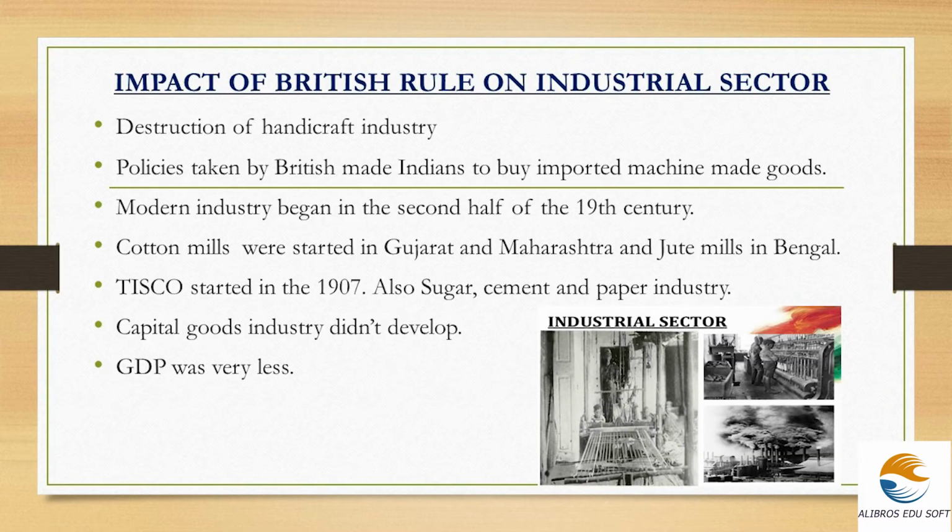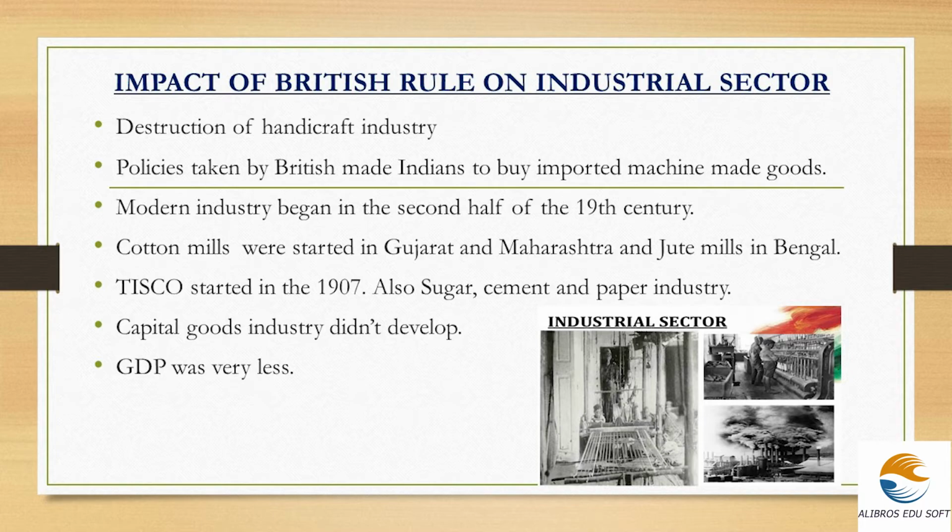And next we are going to deal with the impact of British rule on the industrial sector. So you know that the primary sector was agriculture and the secondary sector we are going to deal with is the industrial sector. So in this industrial sector also there was a major impact of British rule, and it happened mainly in the handicraft sector or in the handicraft industry.